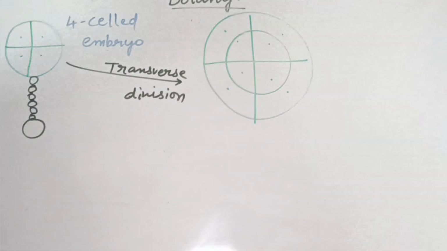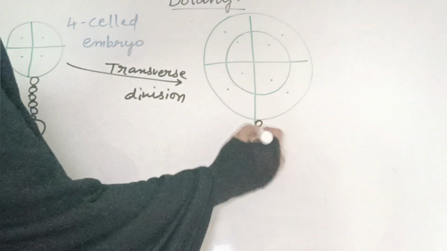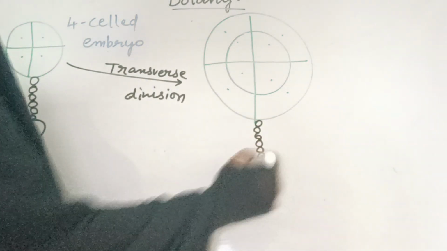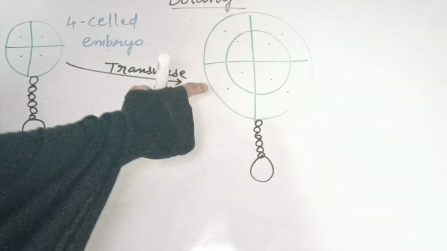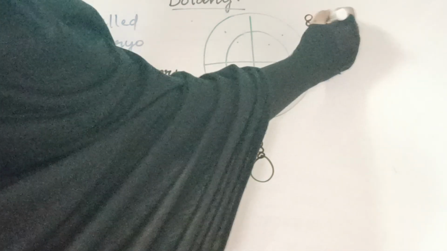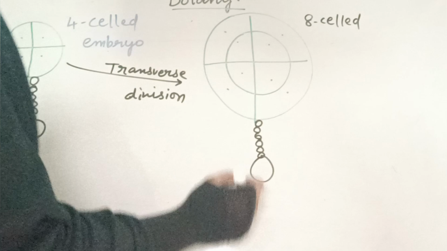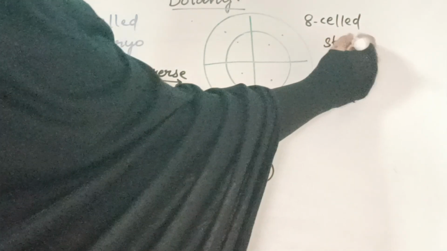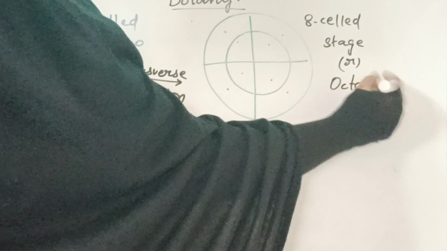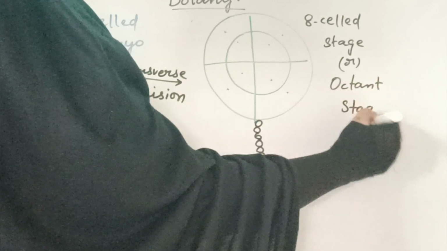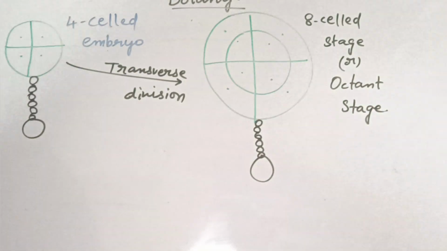Octant-celled stage. But here in the micropylar end, you will find the cells as such, 6 to 8, and then the haustorial cell is also seen here. This stage we are calling the 8-celled stage or octant stage. 8-celled stage or octant stage. Okay, I hope this is clear.